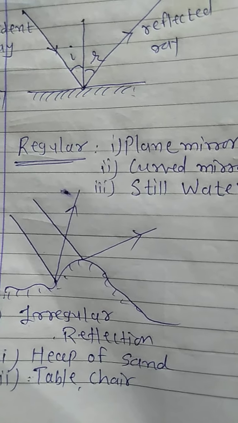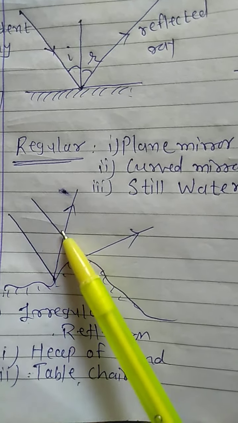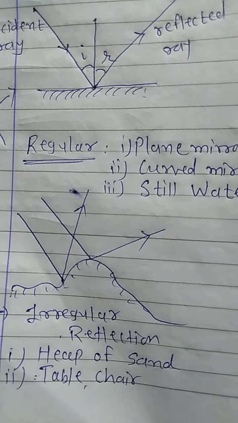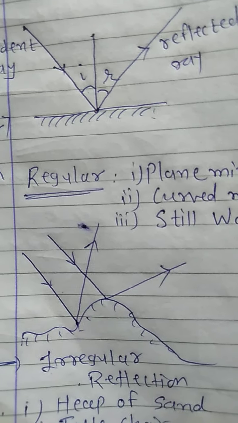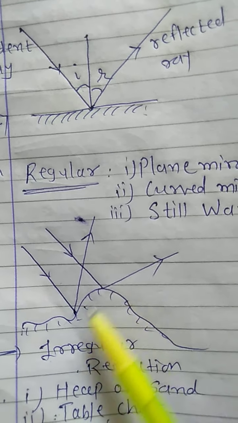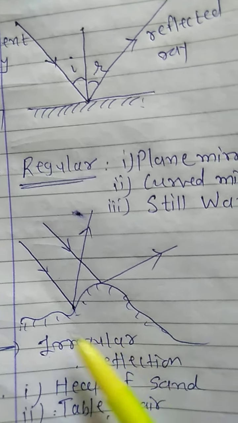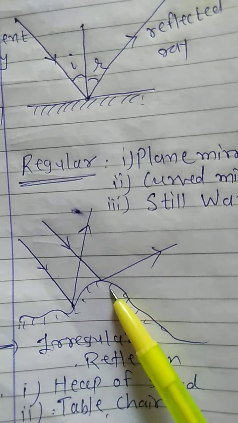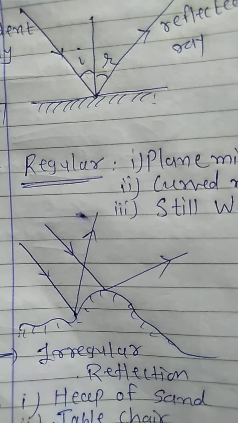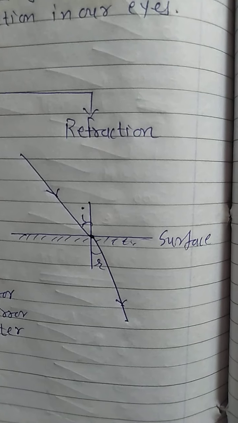So when a beam of light, that is parallel incident rays, falls on such an object at these two points, you can see the surface is not polished, so the rays scatter into the atmosphere and go in any direction. This kind of reflection is said to be irregular reflection.